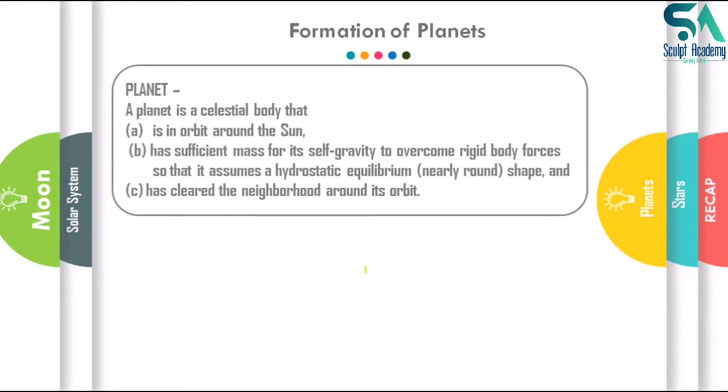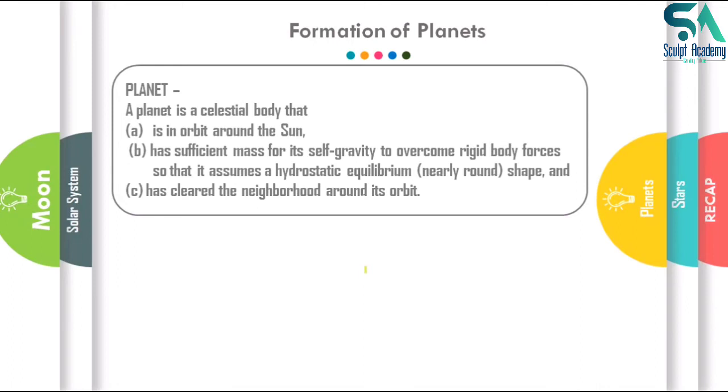Before studying the formation of a planet, we should know what a planet is. A planet is a celestial body that is in orbit around the sun. Second, it has sufficient mass for its self-gravity to overcome rigid body forces, so that it assumes hydrostatic equilibrium and a nearly round shape.